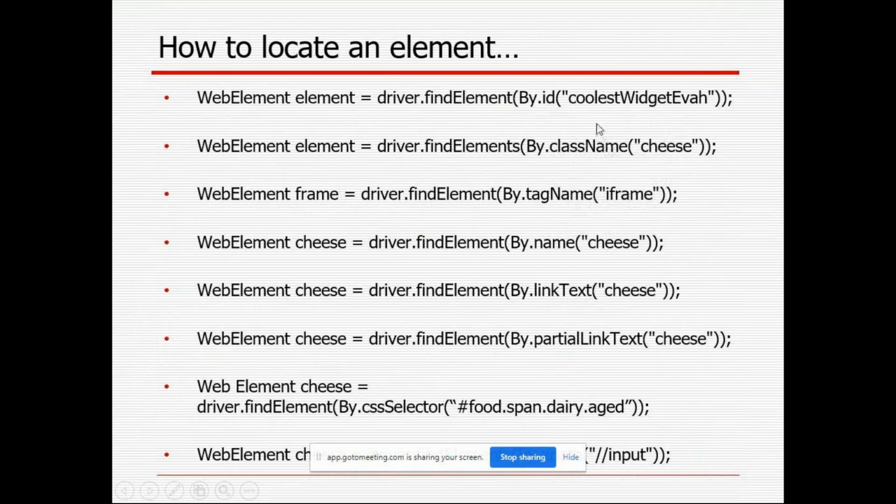Inside, in the HTML page, you will get the value, and that one we have to mention. Then this driver dot findElement will return this WebElement. Like that we have to write by dot name, linkText, partialLinkText, cssSelector and xpath.